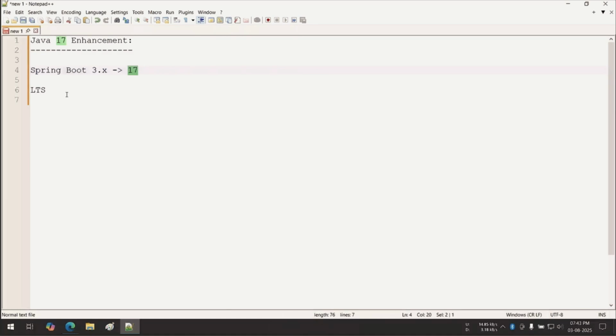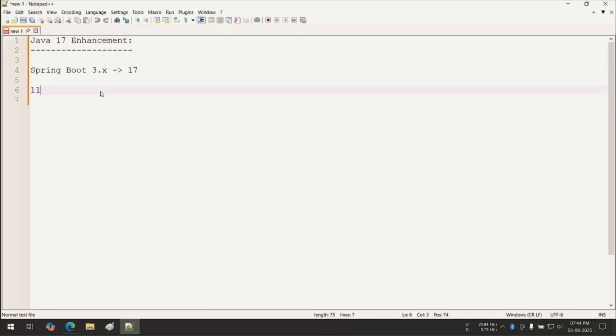And one more thing: before 17, do you know what the LTS version was? Anybody, guys? I am giving you the opportunity to spam the chat box. Before 17, what is the LTS version? Yes, some people are responding. Very good, many people are saying 11. 11 is the LTS version before 17.